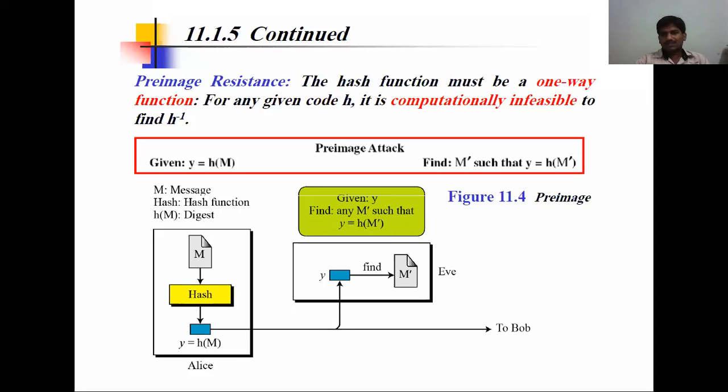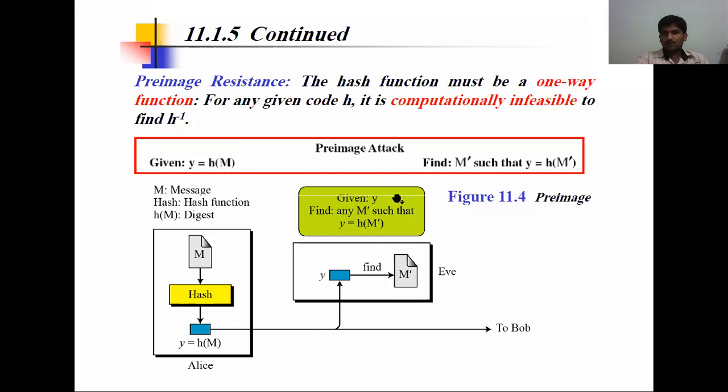So some modification is done. Alice is trying to send the message to Bob. In between, in the network, Eve finds the message and changes it. If any change happens, then definitely M is going to be changed to M dash. So by this we can provide the safety.